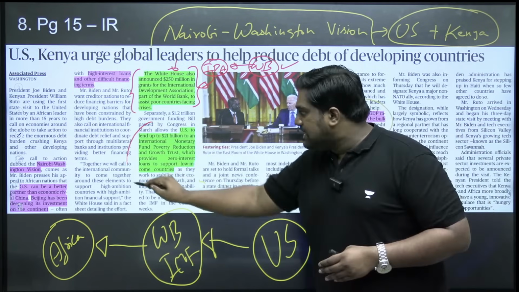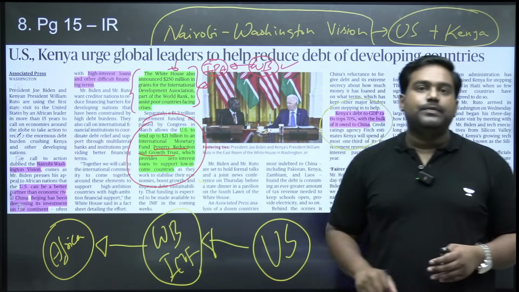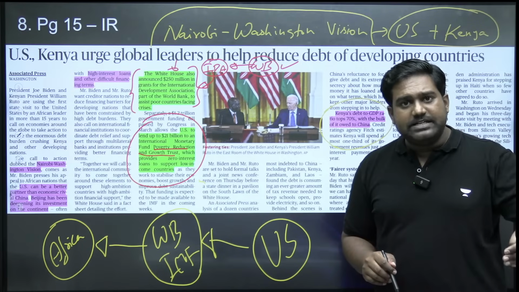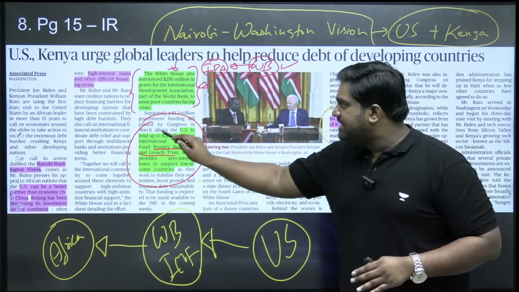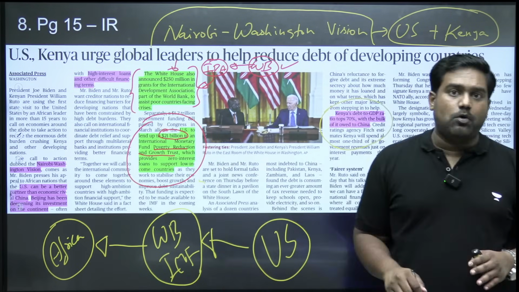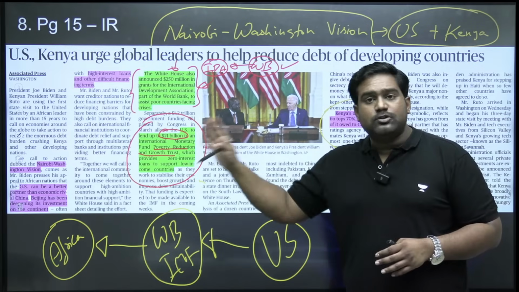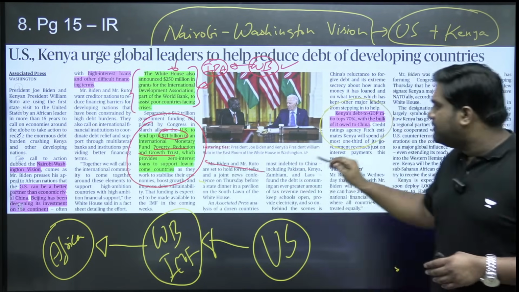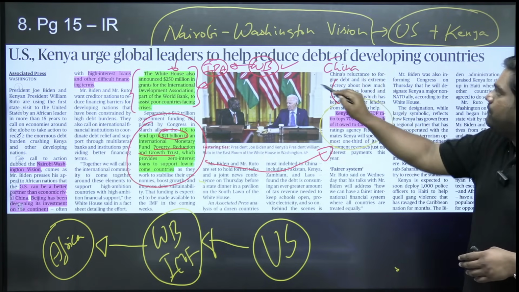And the IMF has an initiative called the Poverty Reduction and Growth Trust. It's an IMF fund to provide assistance to poor countries which are facing a debt problem. So the US is mobilizing $21 billion in support to the IMF so that through the Poverty Reduction and Growth Trust Fund, the African countries could be assisted to overcome their debt problem, which will reduce their dependency on China.